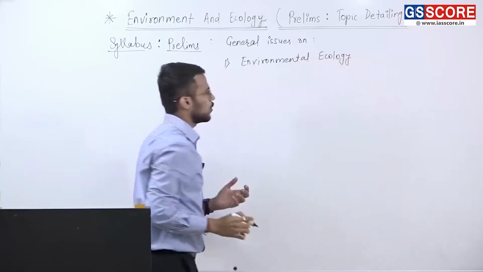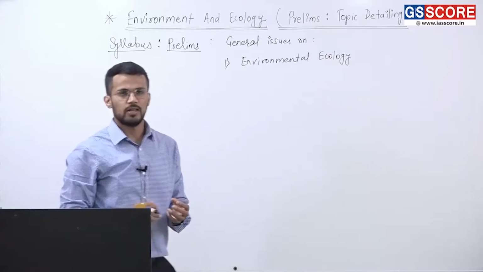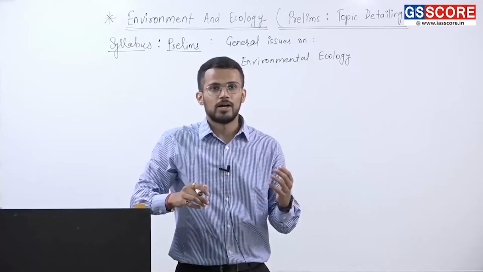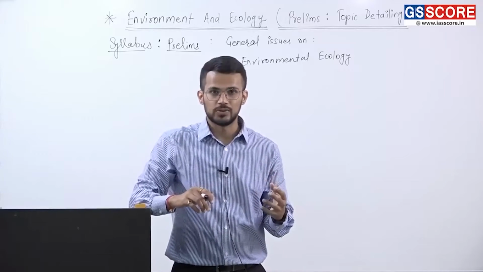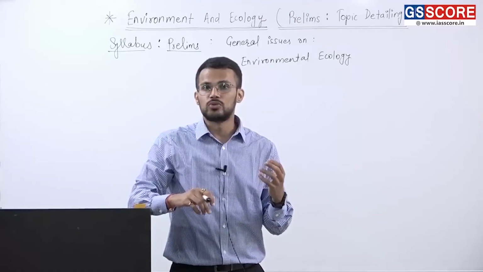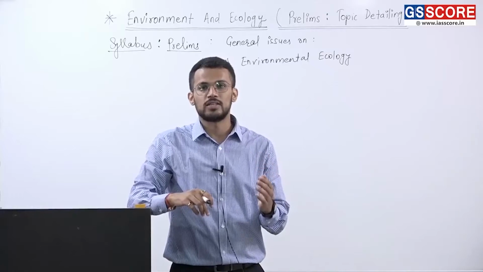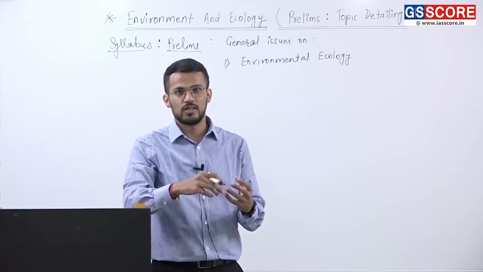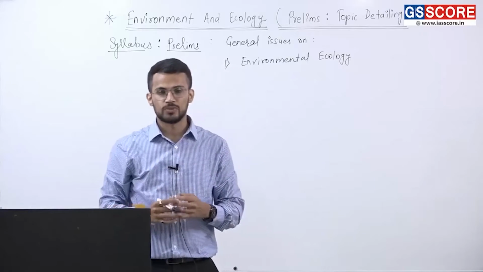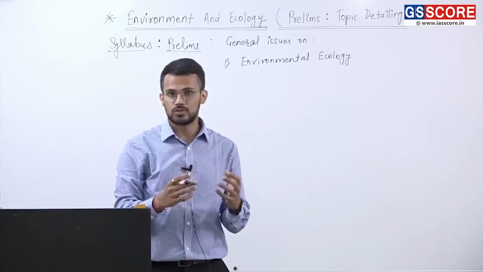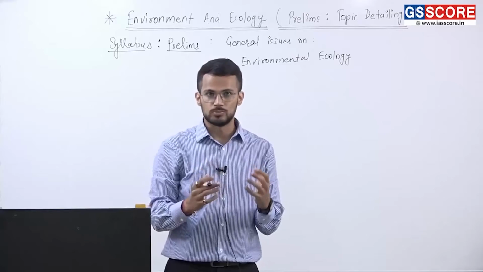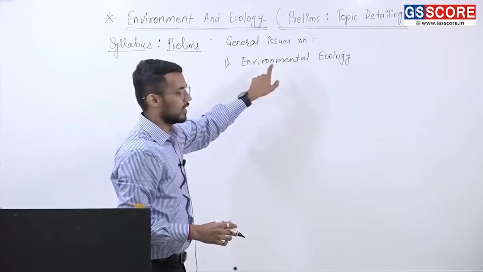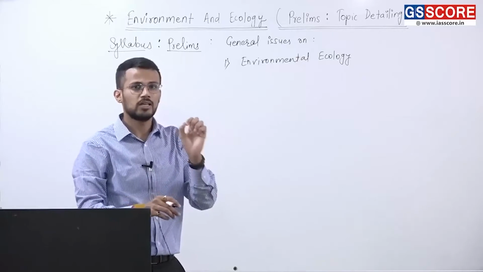That means basic concepts related to ecology like energy flow, food chain, food web, bioaccumulation, biomagnification, then nutrient cycles like the nitrogen cycle, carbon cycle, then homeostasis, ecological succession, various kinds of ecosystems, and various kinds of biomes are studied under environmental ecology.